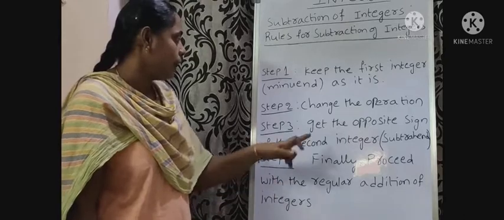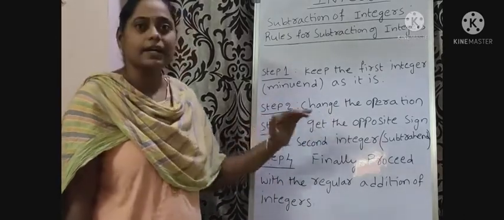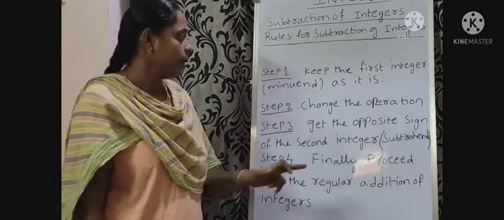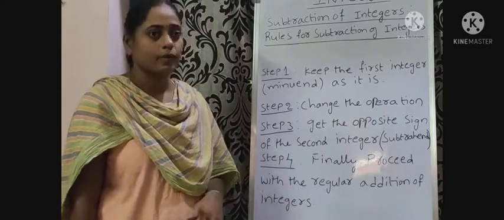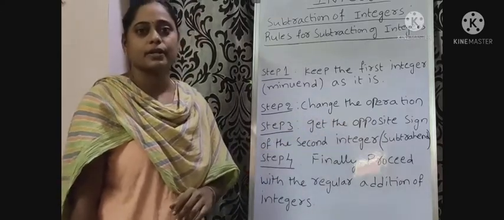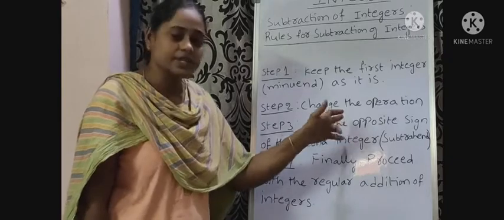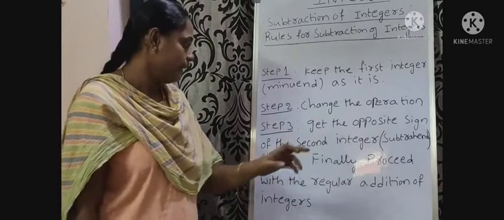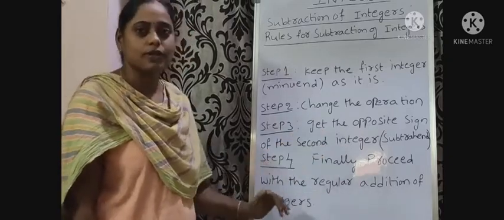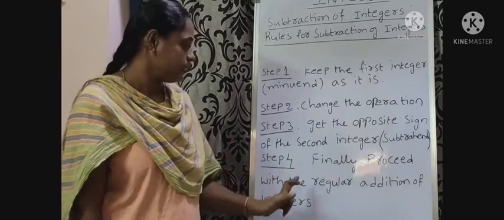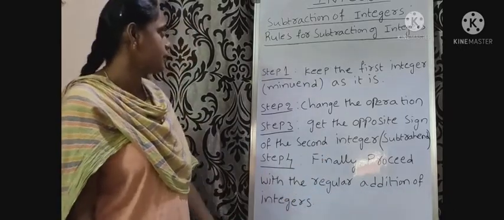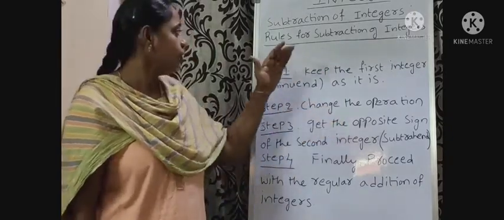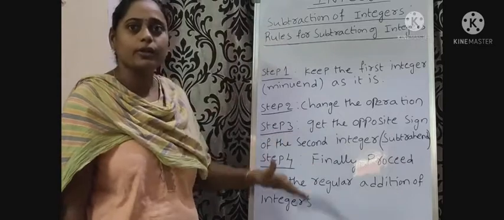Step 3. Get the opposite sign of the second integer. What is the opposite sign of minus? Plus. What is the opposite sign of plus? Minus. Step 4. Finally, proceed with the regular addition of integers. To subtract two integers, we will follow this rule.